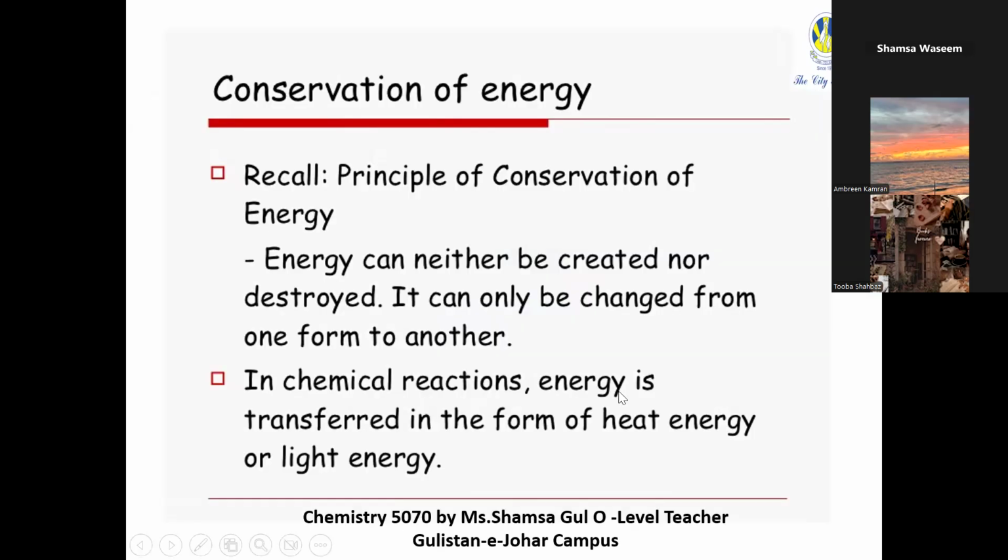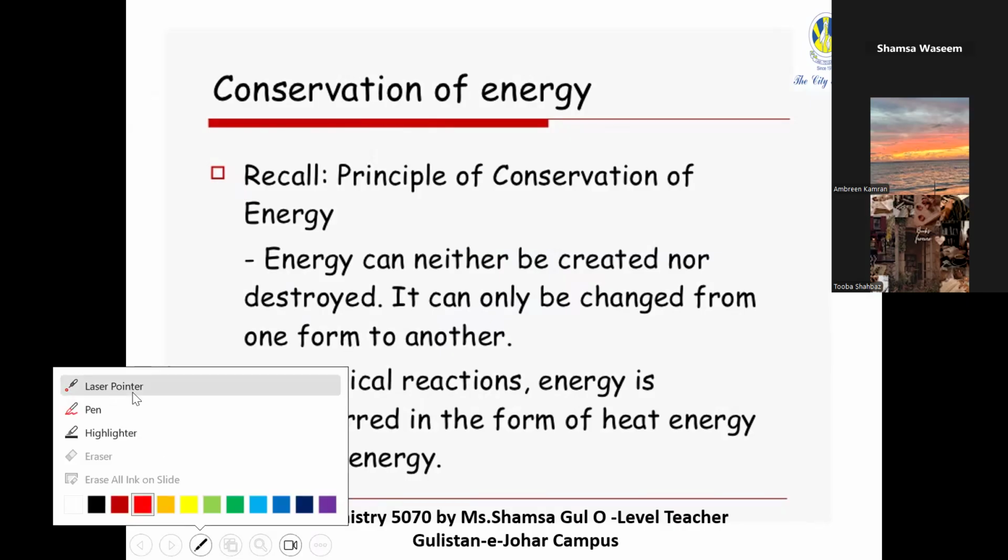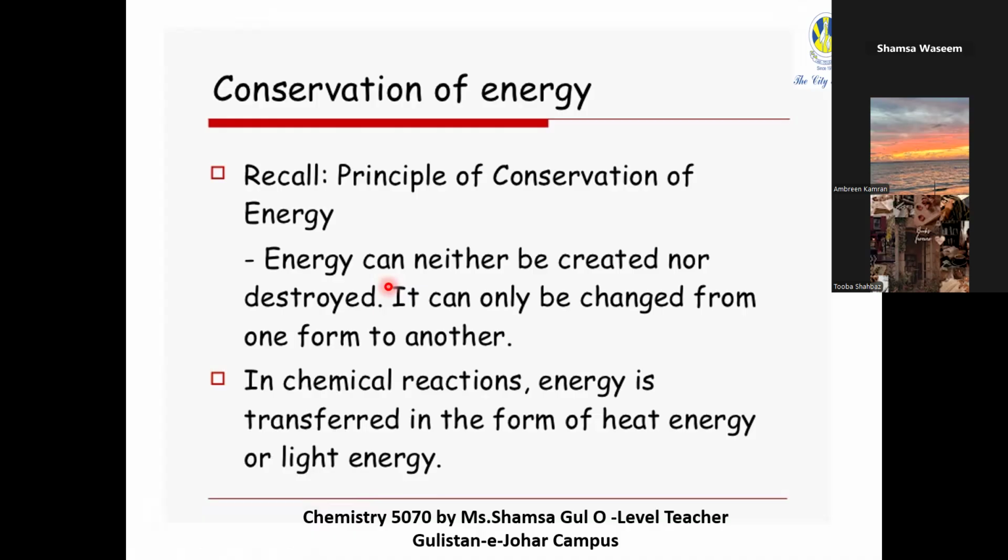You know that according to the conservation of mass, the total mass remains constant, and there is also conservation of energy, right? Energy can neither be created nor destroyed. We can only change the form of energy from one form to another. So in a chemical reaction, how is energy transferred? It is transferred in the form of heat energy or light energy.